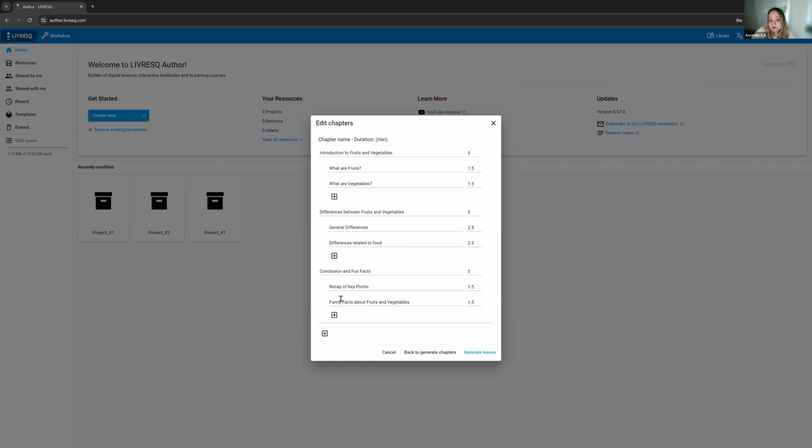And then we have some conclusions and key fun facts, recap of key points, and then funny facts about fruits and vegetables. If I'm comfortable with this layout, with this structure, then I can go ahead and generate my lesson. If I'm not, I can go back to the previous menu and input some more information, because maybe I've had an idea, or maybe I'm thinking of a different way to ask it to structure the lesson.